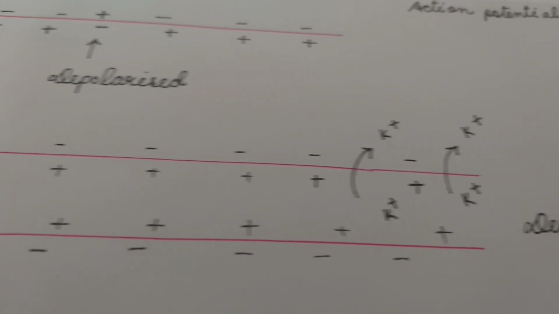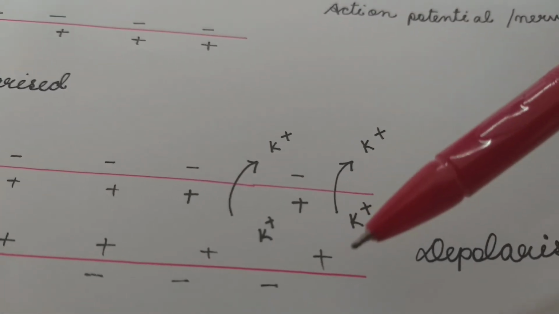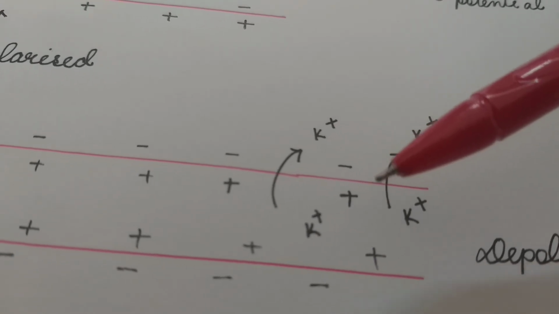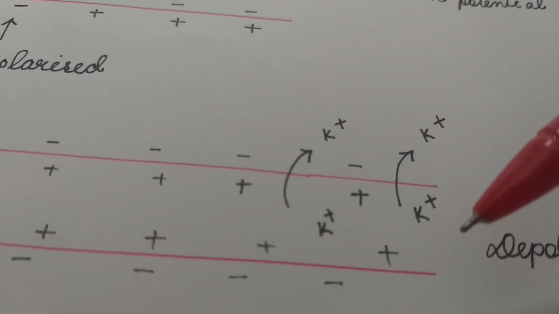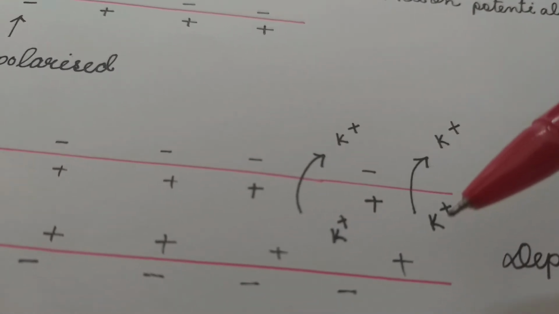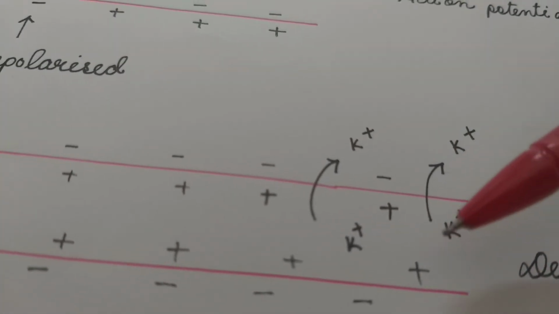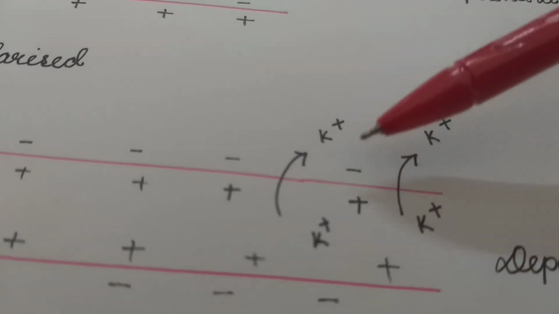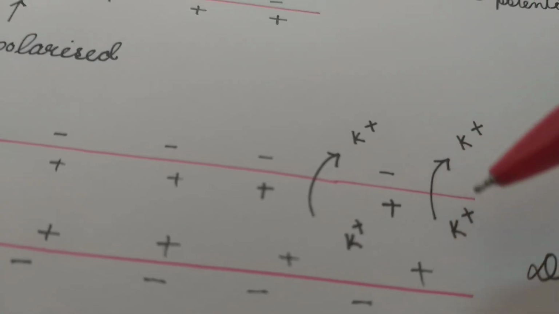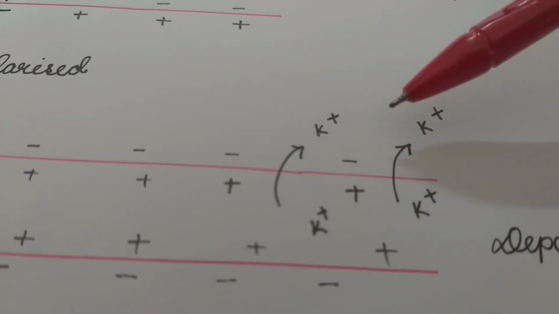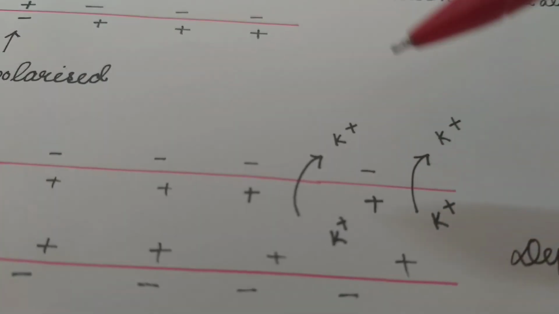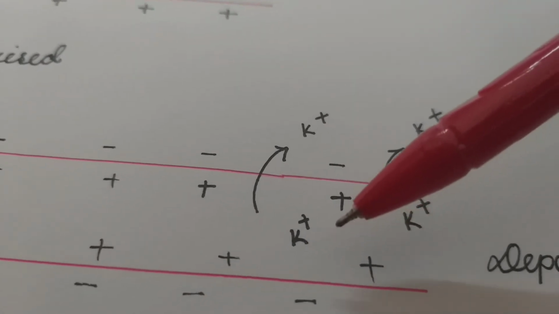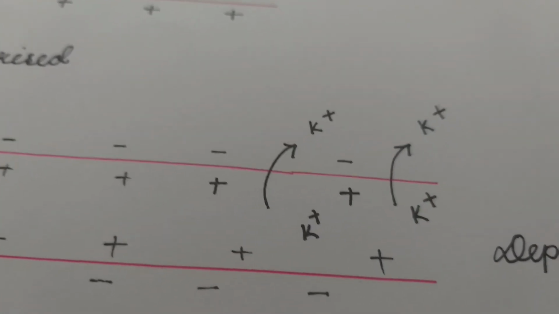Within a fraction of a second, the potassium ions begin to diffuse to outside through the membrane. There occurs rapid outflux of potassium ions. Outflux means diffusion of potassium to the external medium from the nerve fiber. So potassium ions rapidly diffuse to outside, making the outer surface once again positively charged and the inner surface once again negatively charged.